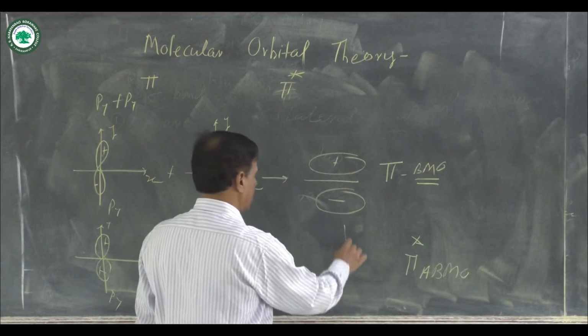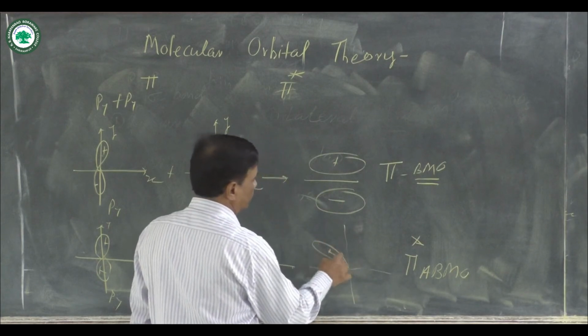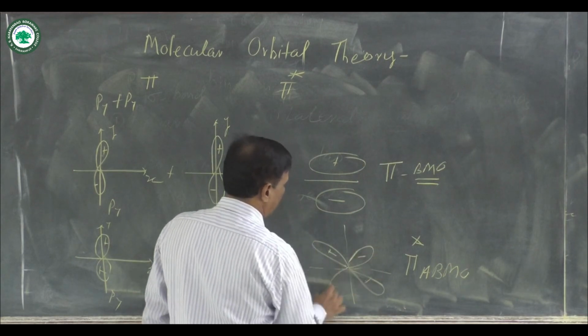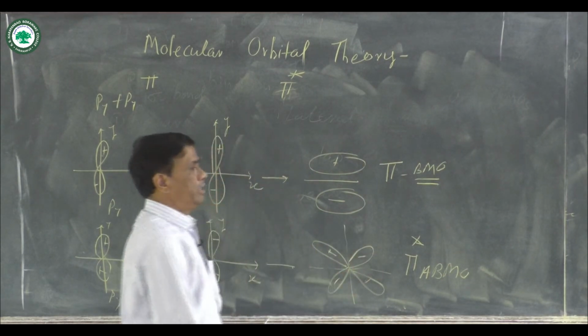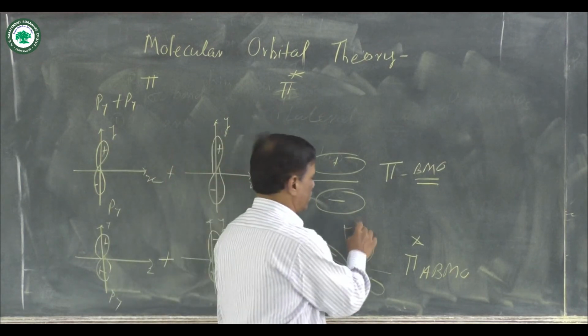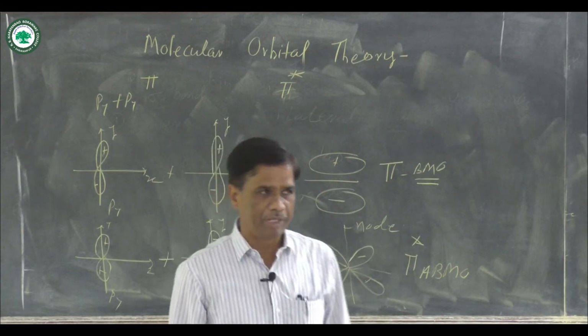In pi star, there is a node formation: here is a positive, then a positive, then a negative, and a negative, and in between these orbitals a node forms. That is the anti-bonding molecular orbital.